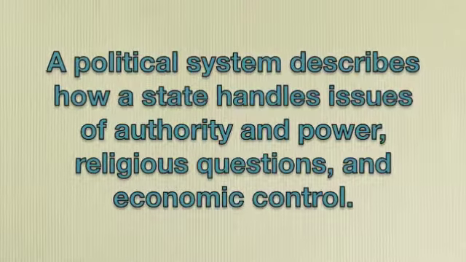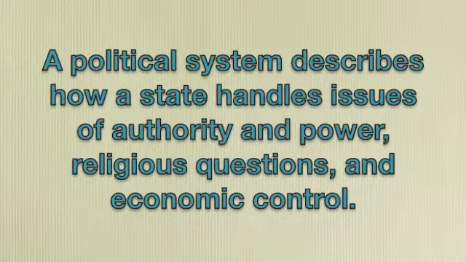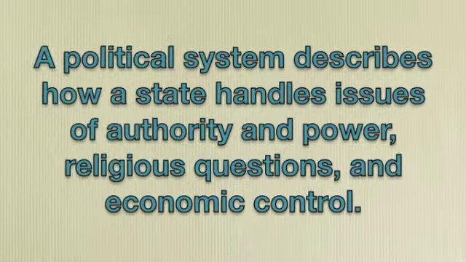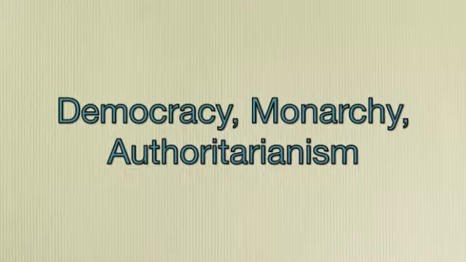Let's begin. A political system describes how a state handles issues of authority and power, religious questions, and economic control. Almost all political systems can be classified as being one of three types: democracy, monarchy, authoritarianism.